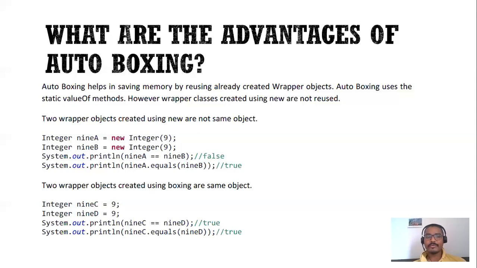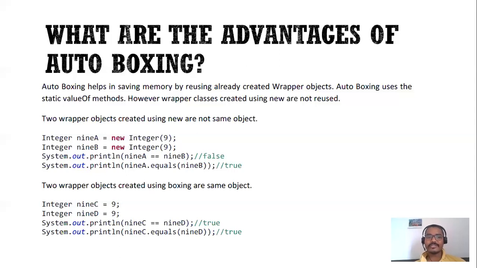In the next example, using autoboxing, we are storing the primitive value 9 to 9c, and the primitive value 9 to 9d. You have to remember one thing: when we use autoboxing, the valueOf method is called by default, even if you are not using the constructor for creation. Behind the screen, the valueOf method will be called and the object creation will happen there.